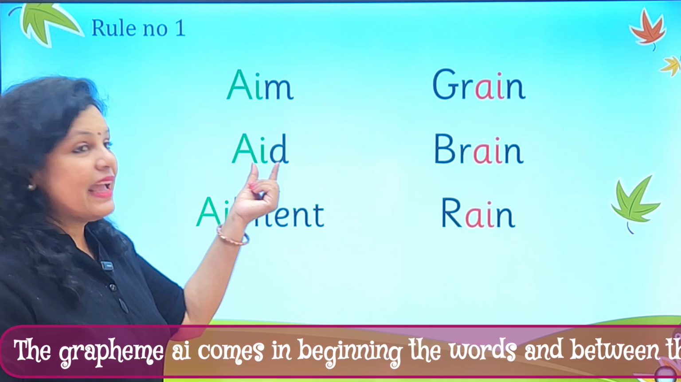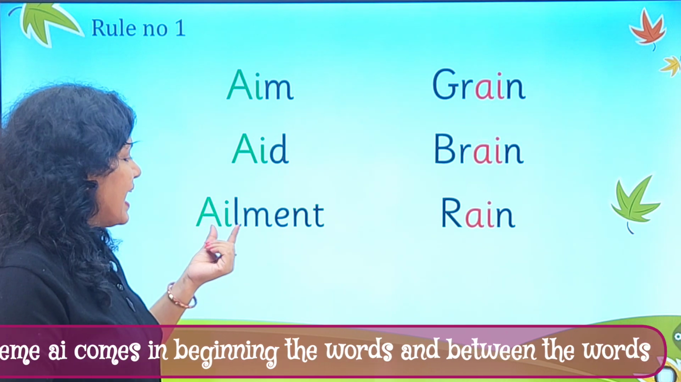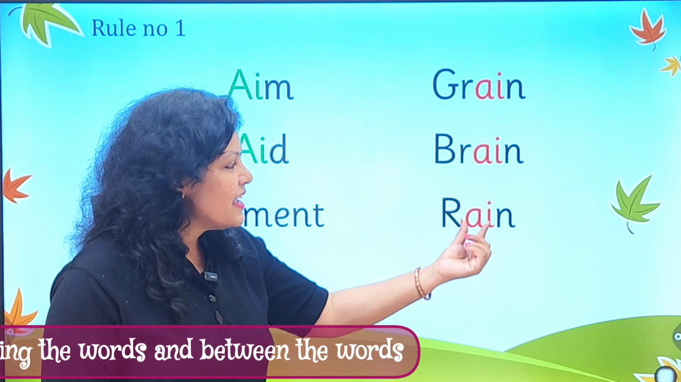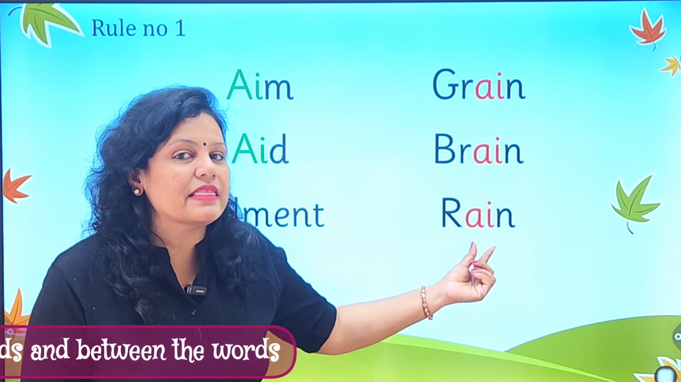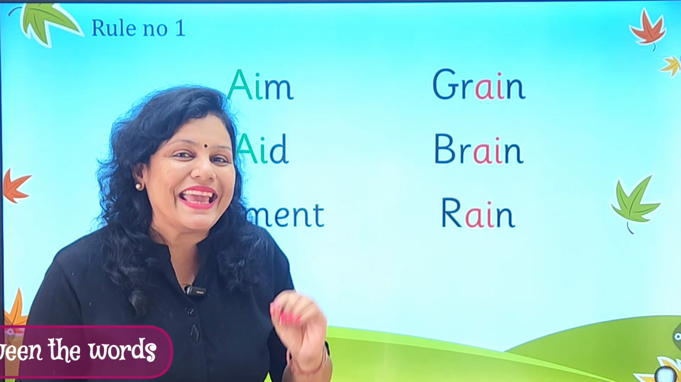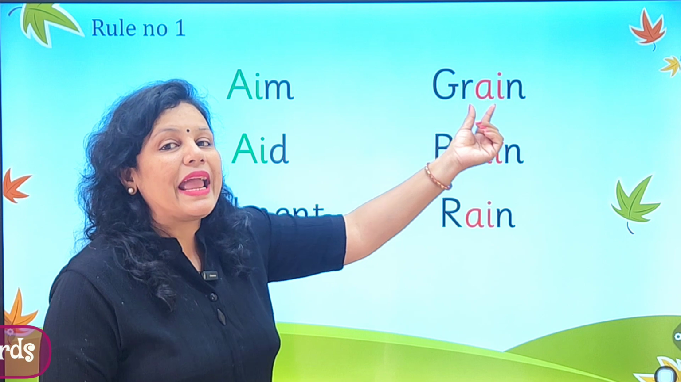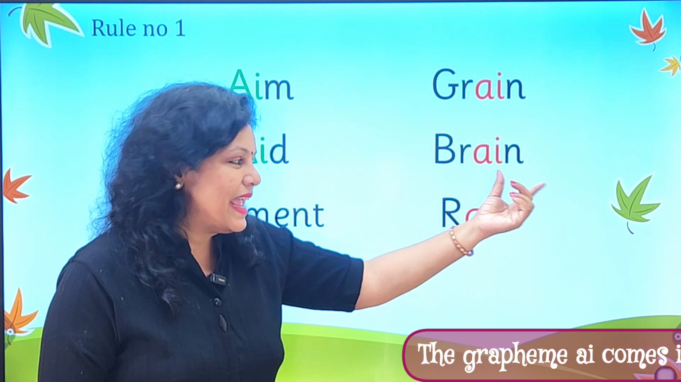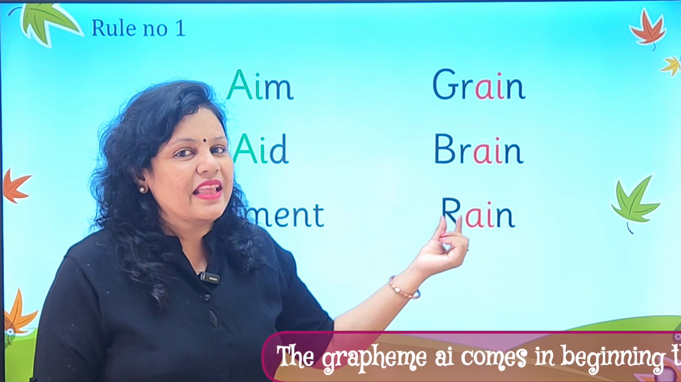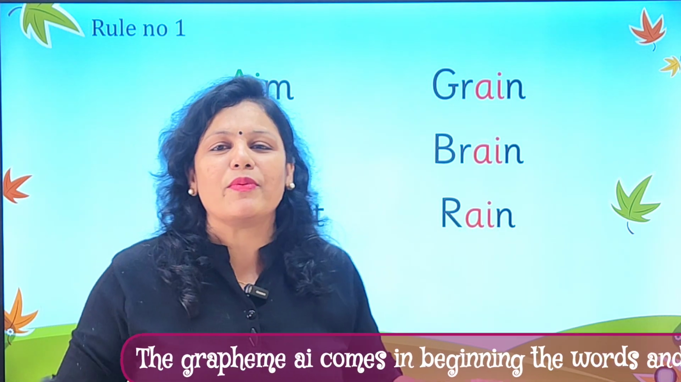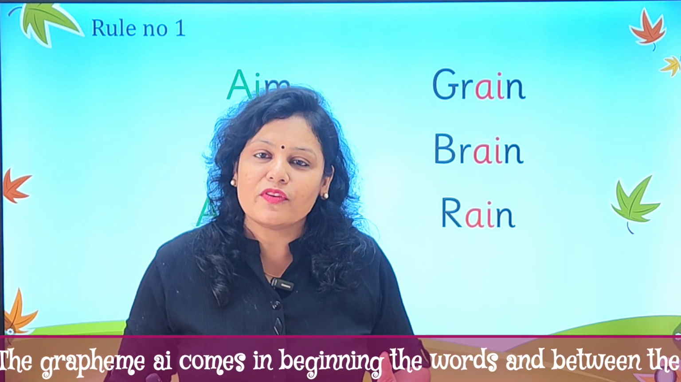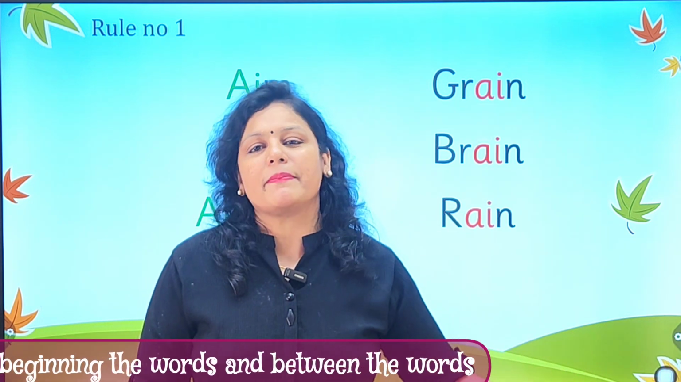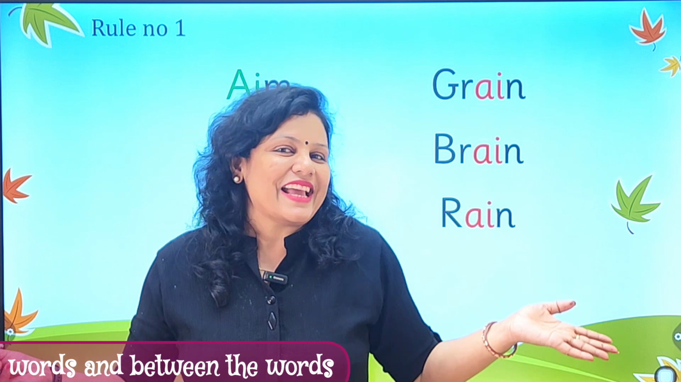Aim, aid, ailment. Here you will find that the A sound is in between the word, and that is why we are writing AI here, as in brain, rain. So this rule becomes very easy for the children to learn, that whenever you hear the A sound, and it occurs in between the word or in the beginning of the word, you will always write AI.